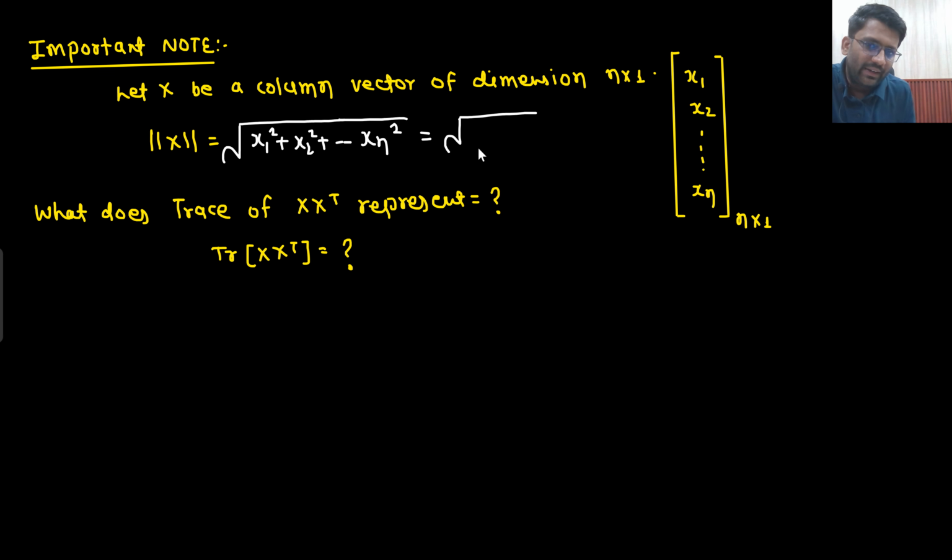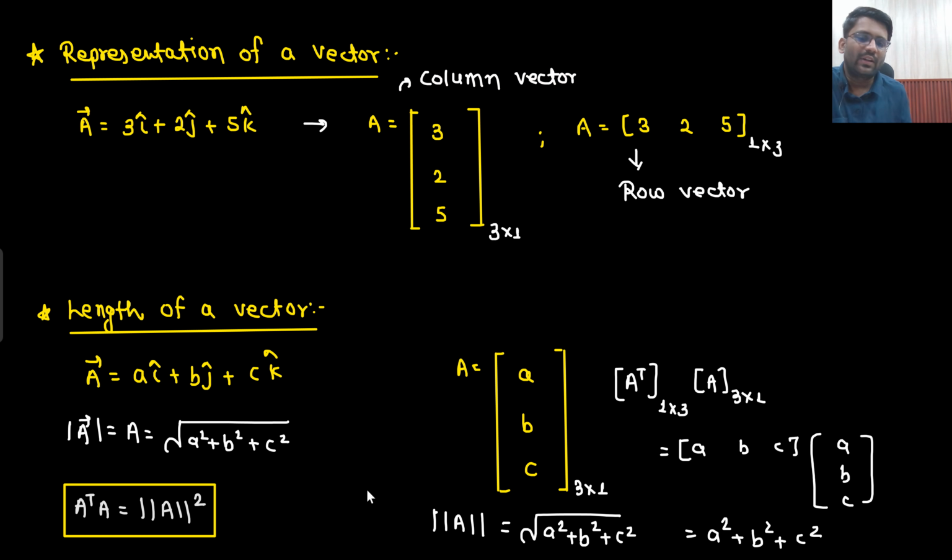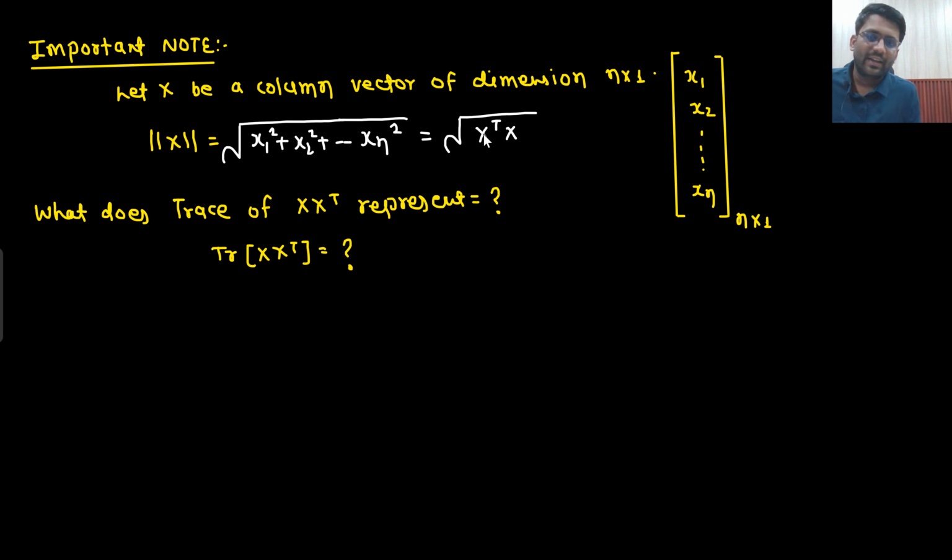Sir, I can write it down as under root. What this x1 square, x2 square, x3 square, dot xn square could be represented as? That could be represented as x transpose into x, because A transpose into A is representing magnitude of A square, or you can simply say A transpose into A is representing A square plus B square plus C square. So similarly, x transpose into x is representing x1 square plus x2 square plus x3 square and dot xn square.